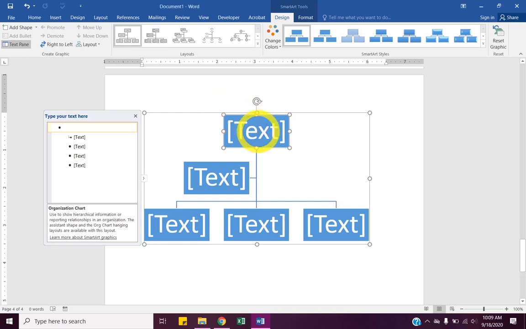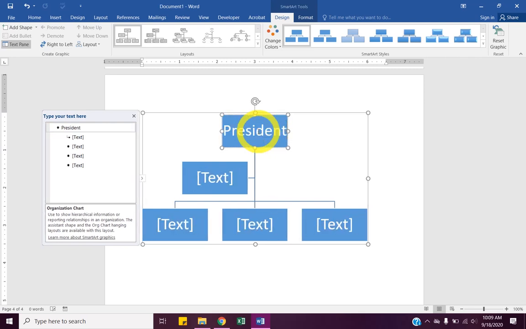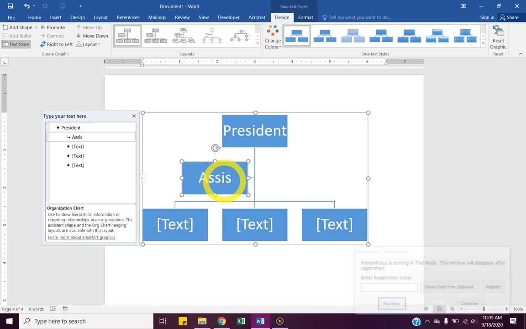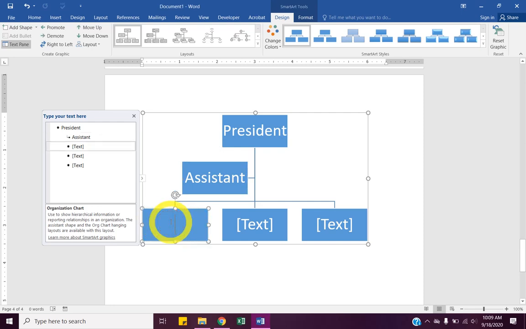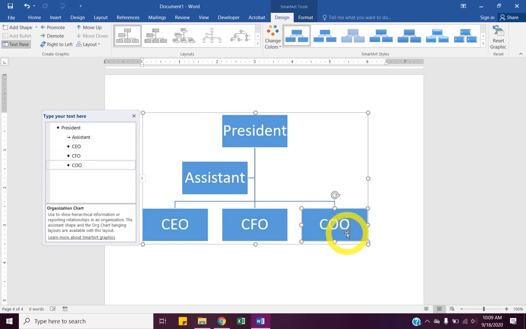So in that top box, we could just click in it. I'm going to type president, if I spell it right. And then that one that kind of sticks out, we'll just call it like assistant. And then the bottom three, we could do CEO, CFO, COO. So Chief Executive Officer, Chief Financial Officer, Chief Operating Officer.